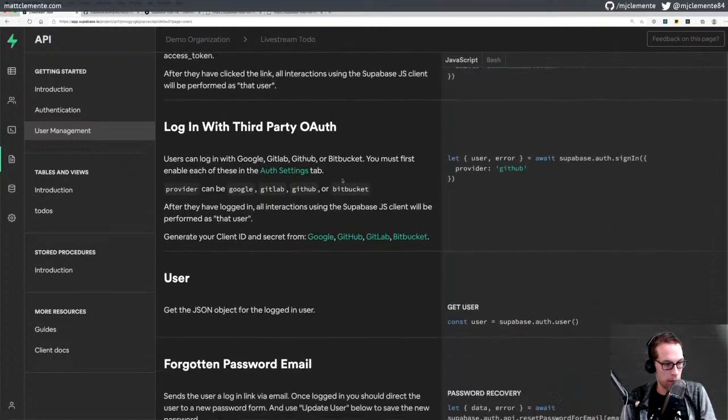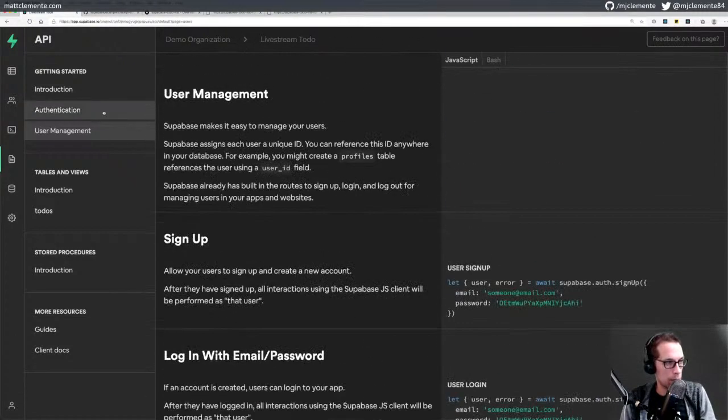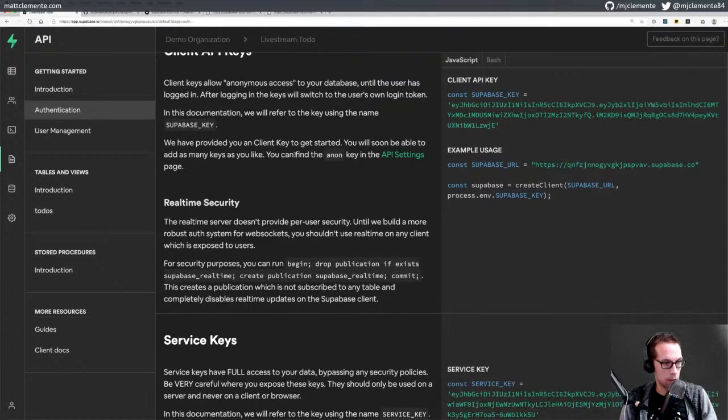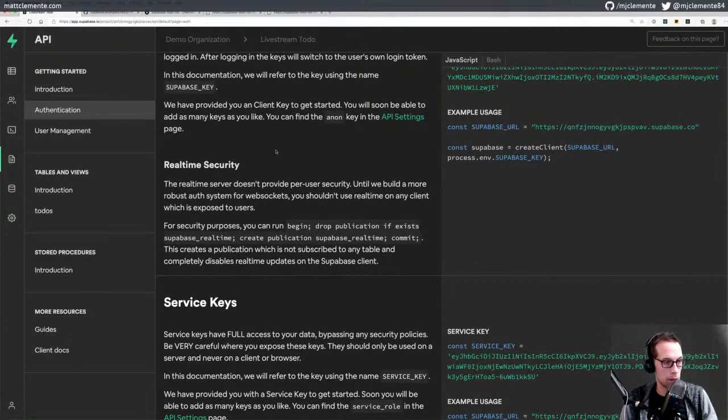I'm just wondering. Okay, those are not what I wanted. Okay. Client keys allow anonymous access until the user has logged in. After logging in, the keys will switch to the user's own login key. Alright, so I guess they manage. The real-time server doesn't provide per-user security until we build a more robust auth. Websites, you shouldn't use real-time on any client which is exposed.